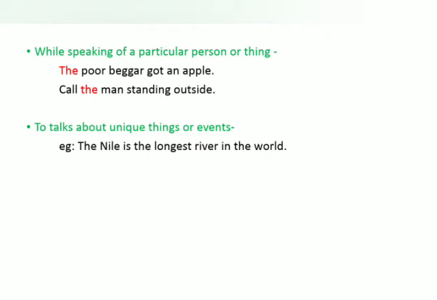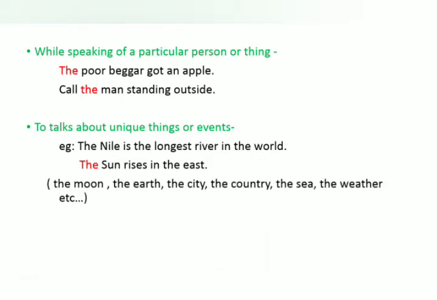So the Nile. The sun rises in the east. Sun is unique. So before sun, the article is used. Some more examples are given here: the moon, the earth, the city, the country, the sea, the weather, etc.